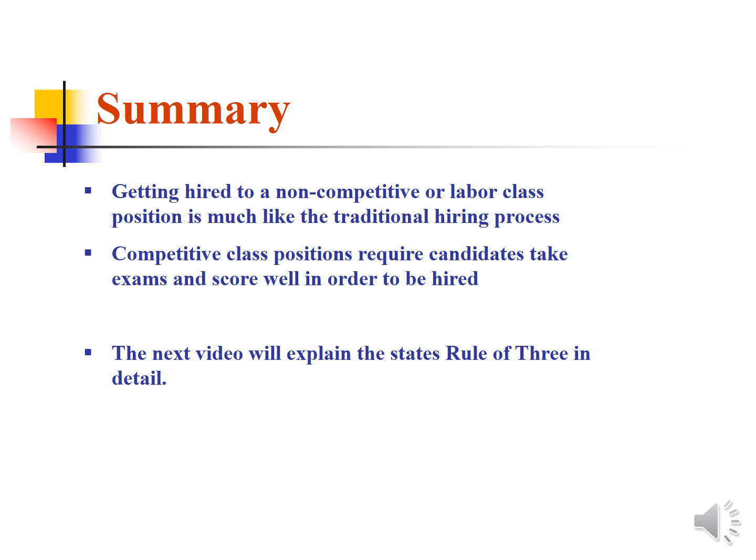Once a vacancy occurs, candidates that would be reachable on the eligibility list are canvassed to identify people interested in that particular opportunity. The list of interested candidates is then forwarded to the hiring authority. The candidate hired must fall within the state-mandated Rule of 3, which is explained in detail in our next video. Vacancies may occur at any time, and an eligibility list can last for up to 4 years.